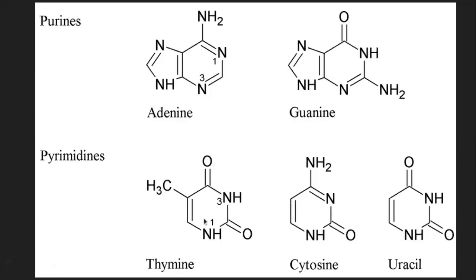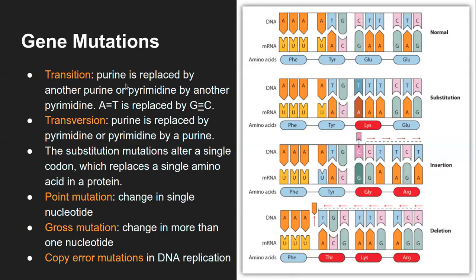Purine always pairs with pyrimidine, right? So adenine will always pair with thymine, or if it is RNA, adenine will pair with uracil, and guanine will always pair with cytosine. So that is purine and pyrimidine. What we are talking about in transition is a purine replaced by another purine, or a pyrimidine by another pyrimidine.